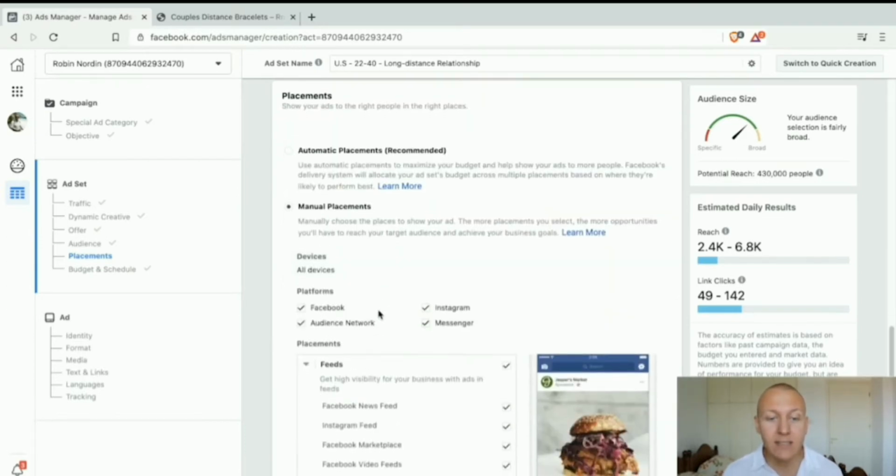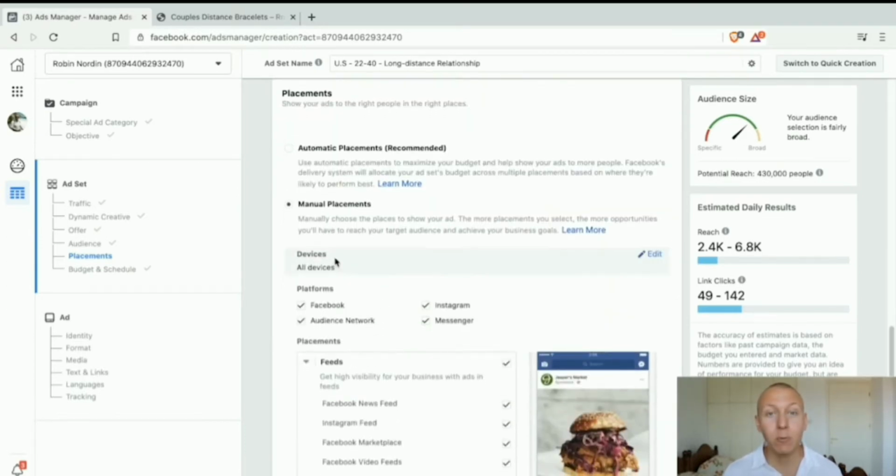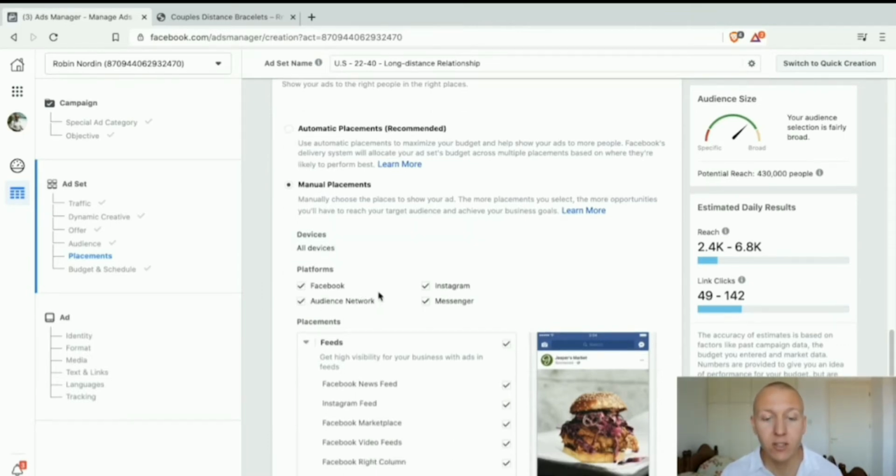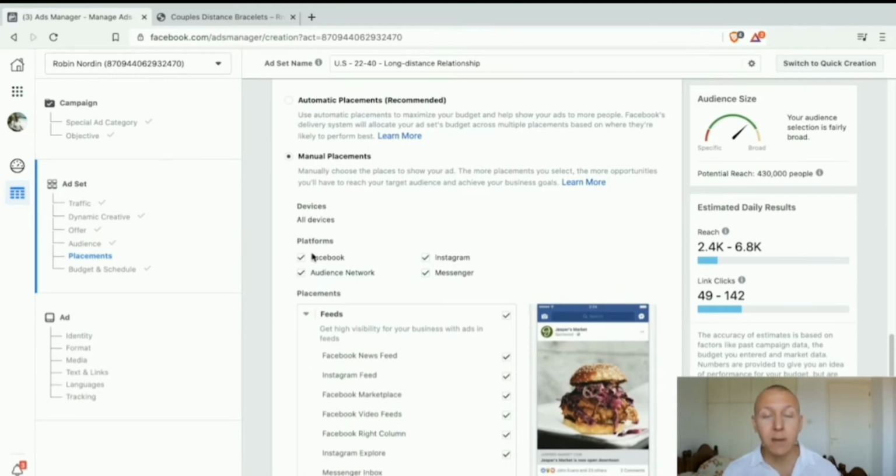And the first thing we can see is that we have devices, and we're going to go through that in a second, and then we have platforms. So we're going to start off with platforms. So platforms is basically where is your ad going to be showing, and we have 4 different places. We have Facebook, obviously we're doing Facebook ads, right? We have audience network, we have Instagram. Remember, Facebook owns Instagram, so it's very easy to do Instagram ads. And we have Messenger. And remember, Messenger is where on Facebook we can do our chatting with other people. So you can actually create ads on Facebook Messenger.